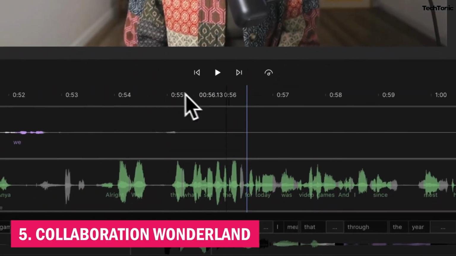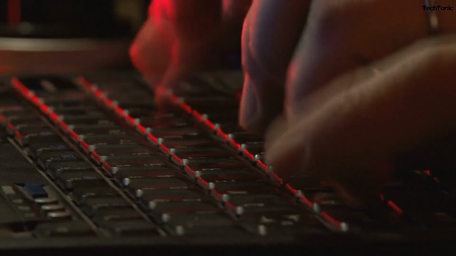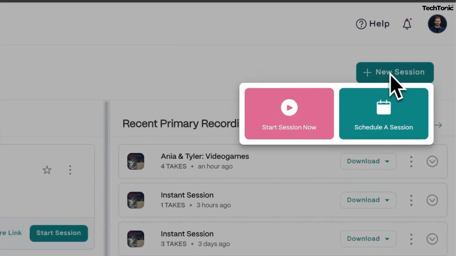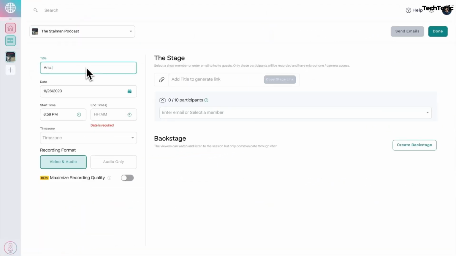5. Collaboration wonderland. Editing with friends has never been more fun. Descript AI's collaboration tools turn teamwork into a delightful adventure. Comment, share, and edit together in real time, creating masterpieces with the camaraderie of a well-oiled team of superheroes. It's like hosting a creative party where everyone's invited to sprinkle their magic dust on your project.